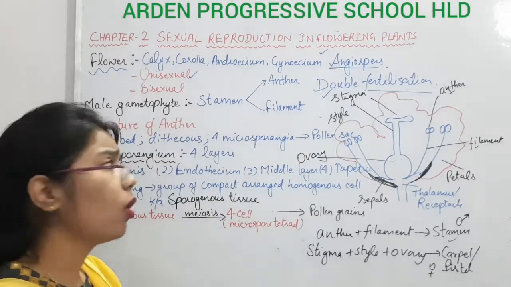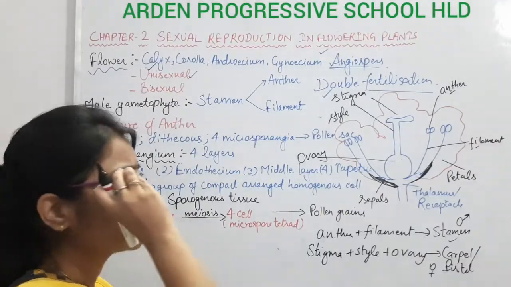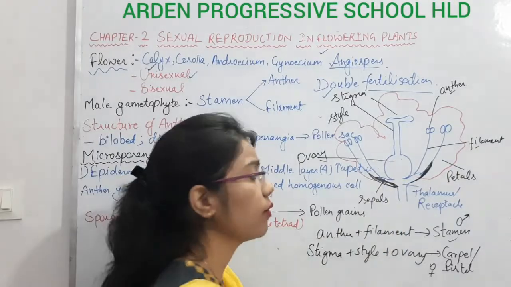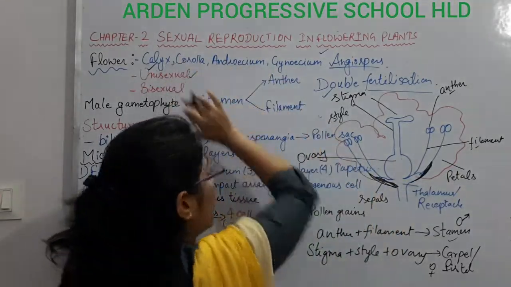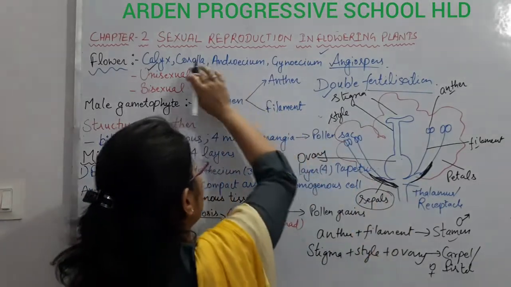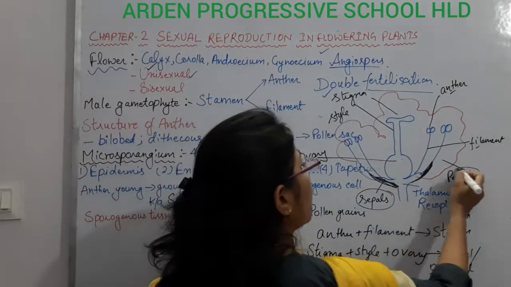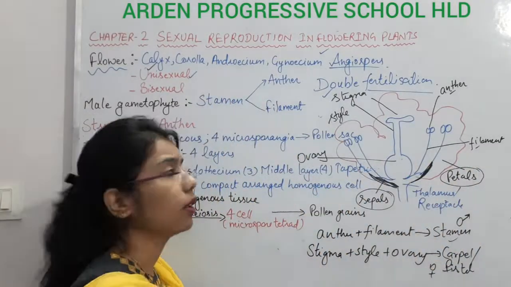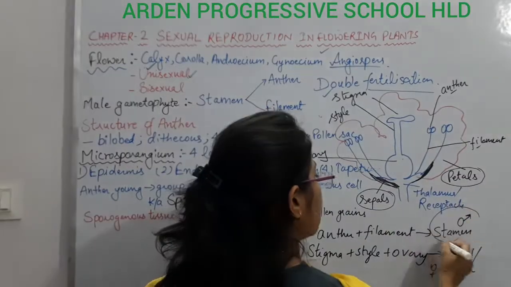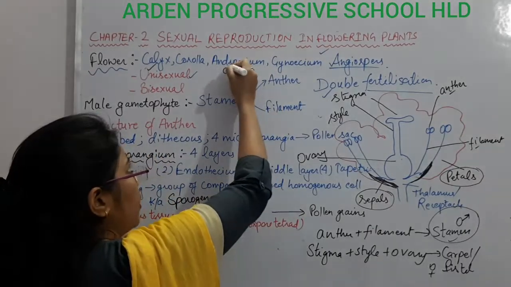If I assemble all these things, the first term is calyx. When we talk about all the sepals present in the flower, it is known as the calyx. So the group of sepals is known as calyx, right? Then comes the corolla. The group of petals is known as the corolla. And the group of stamens, the male reproductive unit, is known as the androecium.